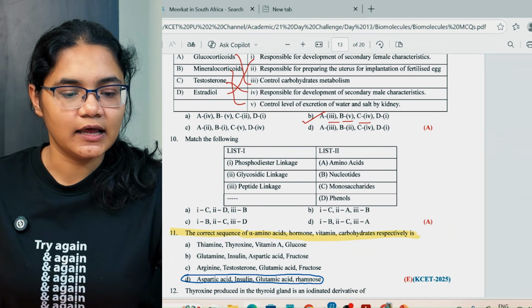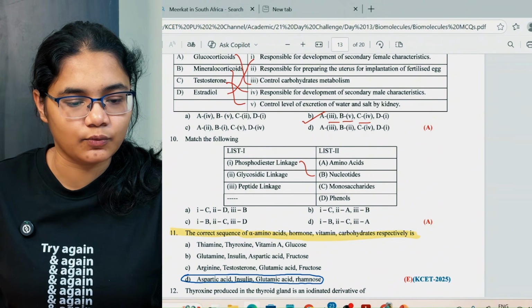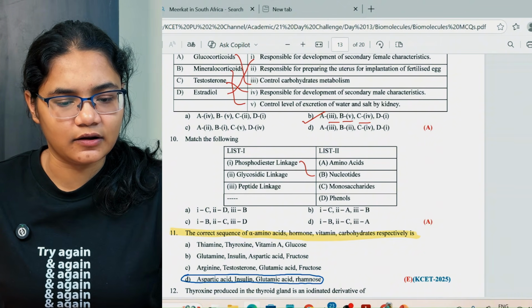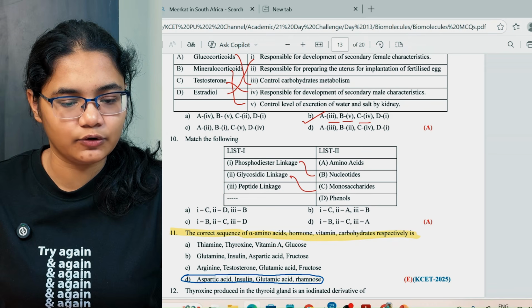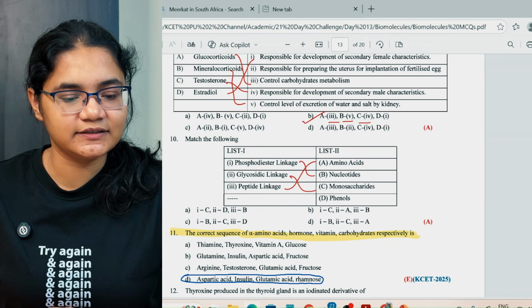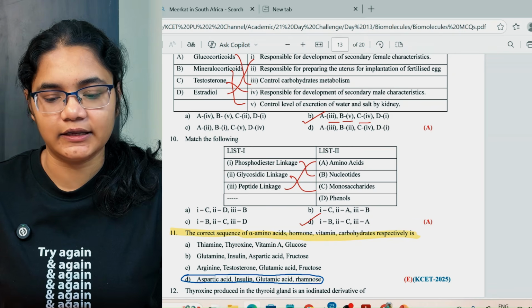Next, we see phosphodiester linkage is present in what? In nucleotides. So 1 is B. Next, glycosidic linkage is present in monosaccharides. Okay, 2C, 1B, 2C, and peptide linkage is in amino acids, that is 3A. So we have 1B, 2C, 3A, option number D here.